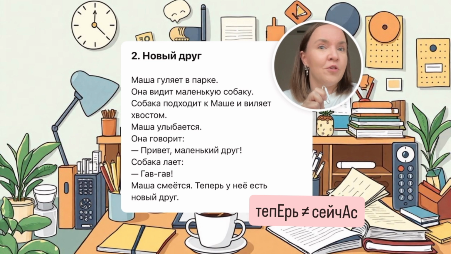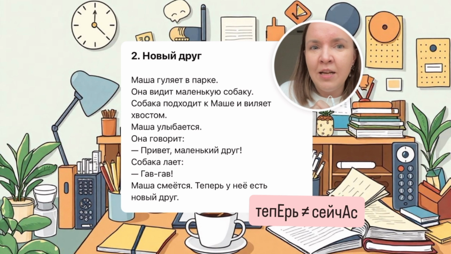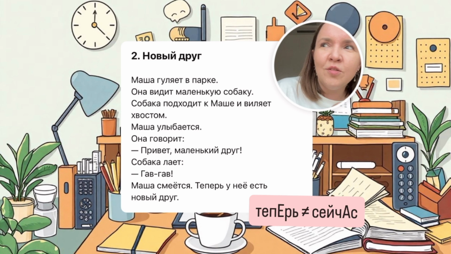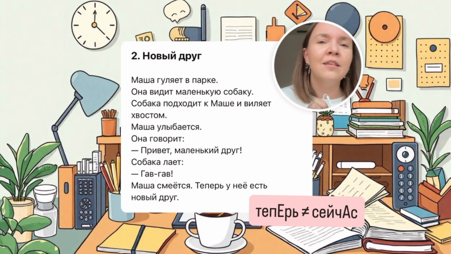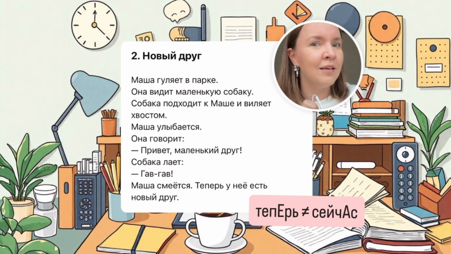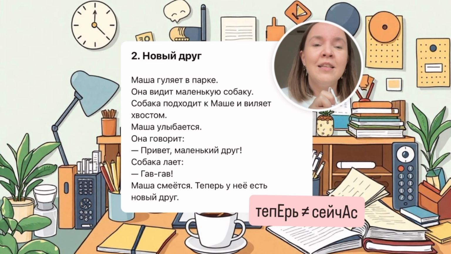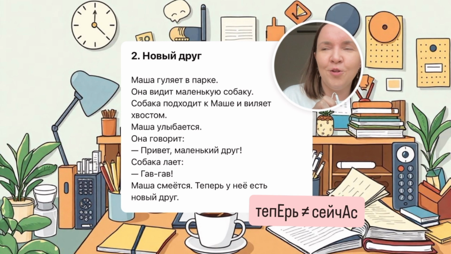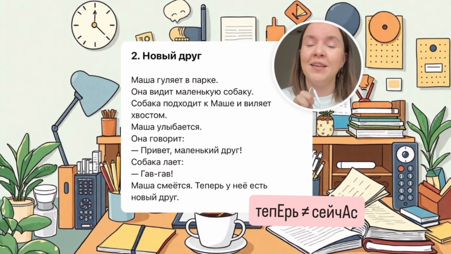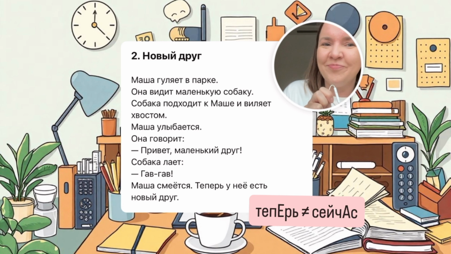Or from something, for example, I had and now I don't have. Теперь. I don't think that English has the equivalent. The Turkish language has the equivalent. The word is artık. Теперь у нее есть новый друг. So, у нее есть, she has. She has a new friend now. Like from now on, now something is different in her life. What is different? She has a new friend.